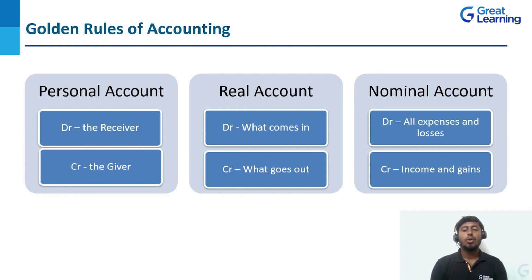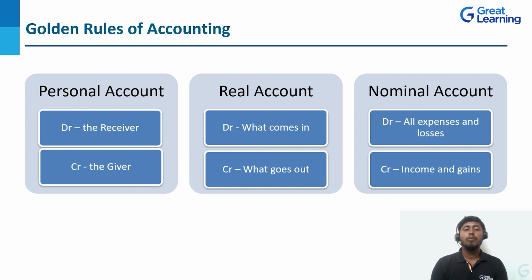And credit, all your income and gains, whatever the sales, or whatever commission, interest, rent we are going to receive, all this comes under the credit side. So debit all expenses and losses, credit all income and gain as per the nominal account rule.